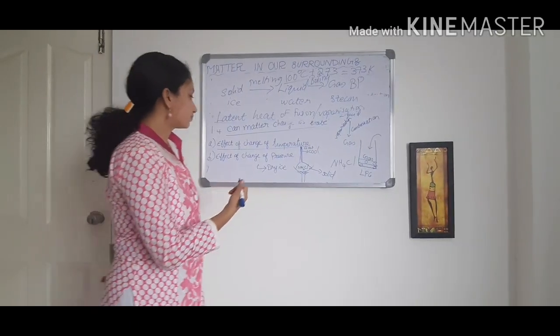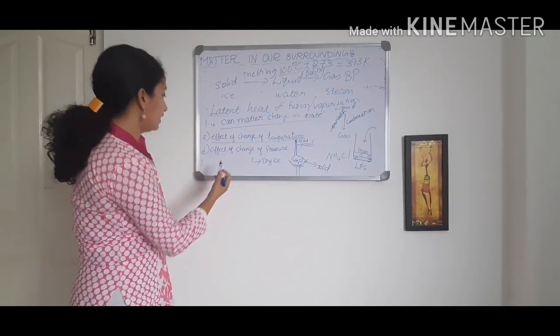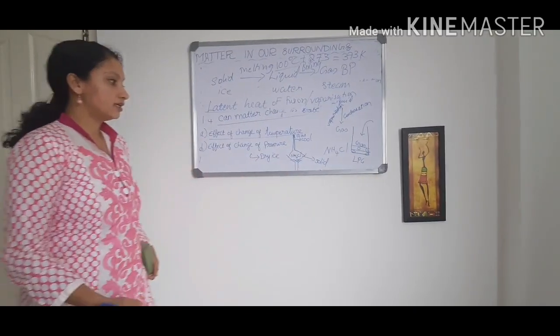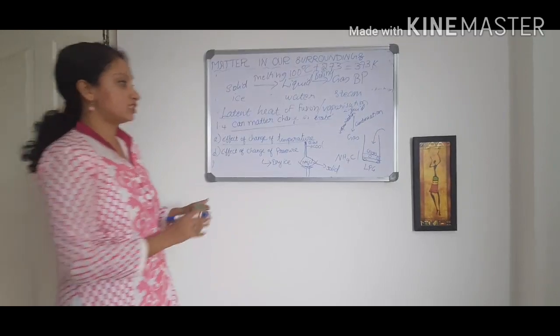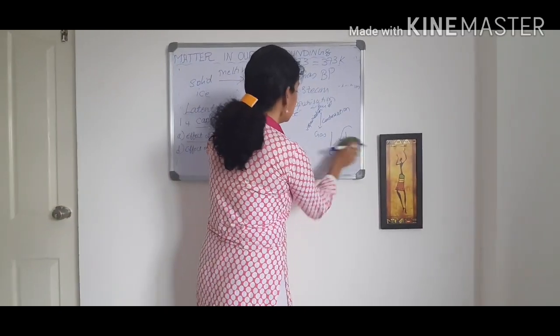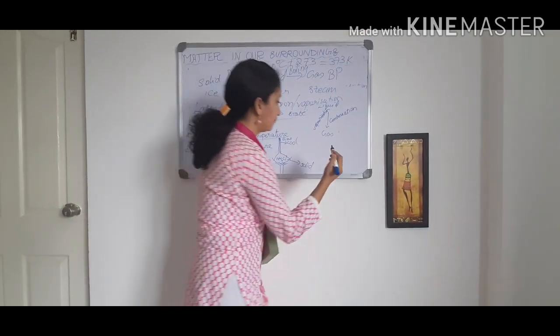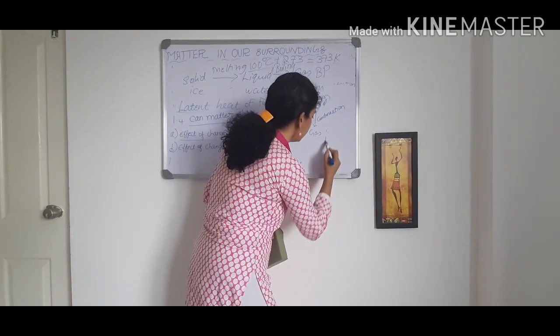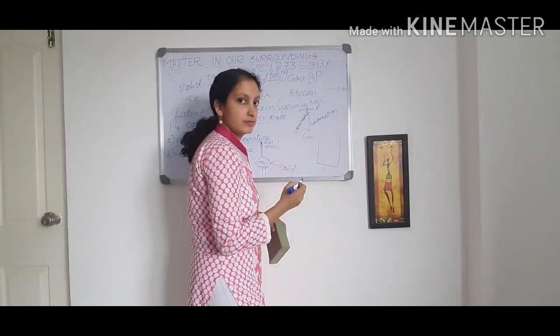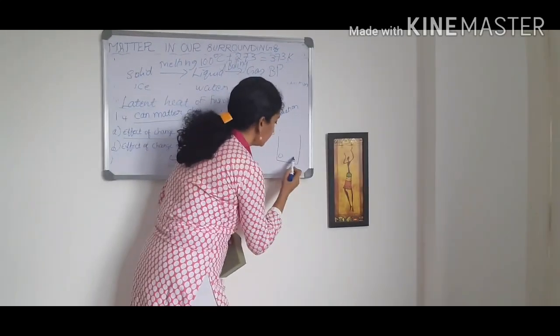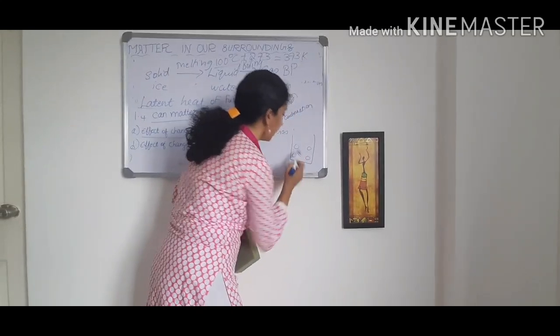So here the next one is effect of change of pressure. What is the effect of change of pressure? I can show you one activity. Is there any effect with the help of pressure? Yes. We are taking one cylinder. The cylinder contains the particles which are very loosely packed.